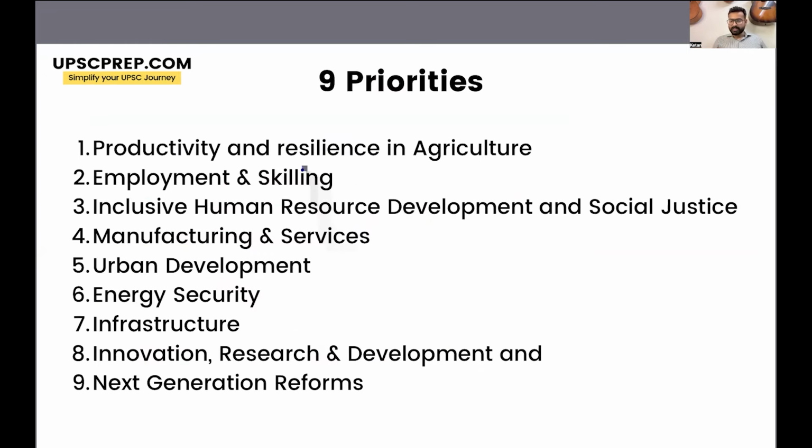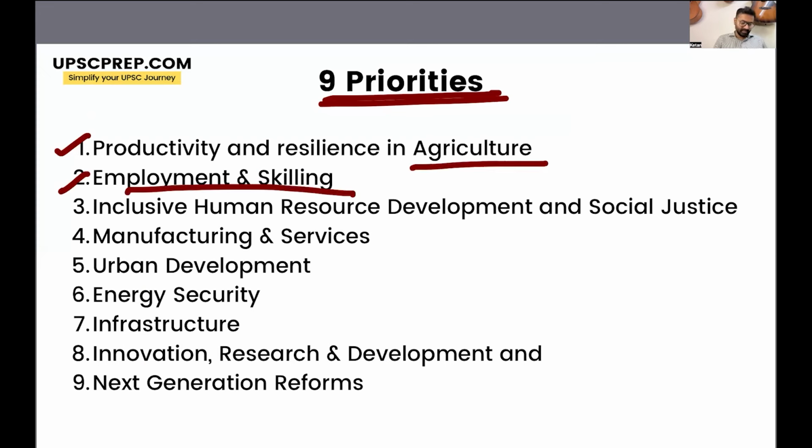Now, to achieve its objectives, the government has set up 9 priorities. What are these 9 priorities of the government? Number 1 is productivity and resilience in agriculture. Number 2, employment and skilling. Number 3, inclusive human resource development and social justice. Fourth is manufacturing and services.